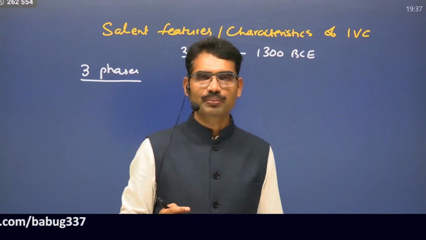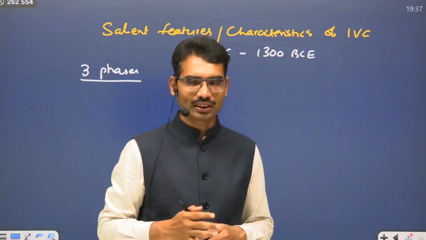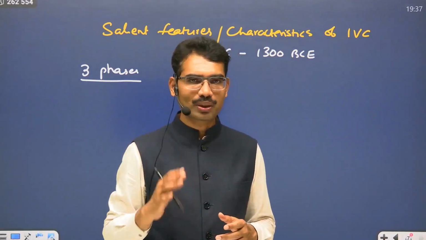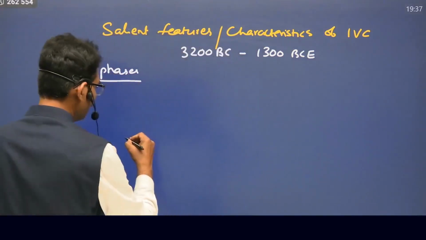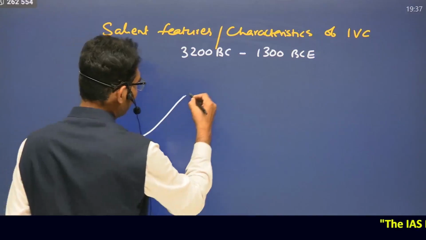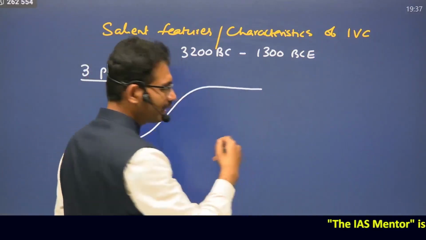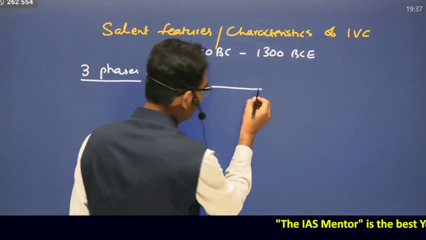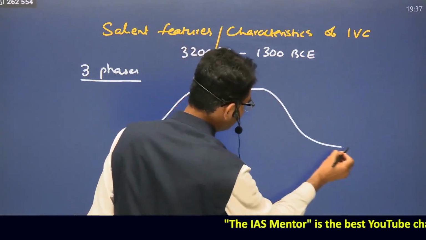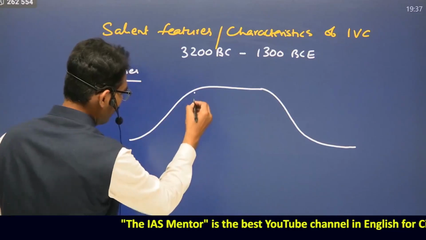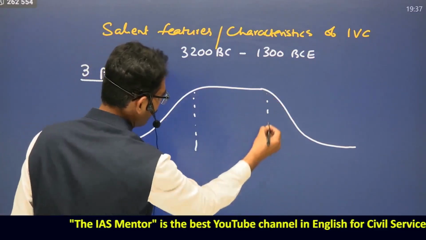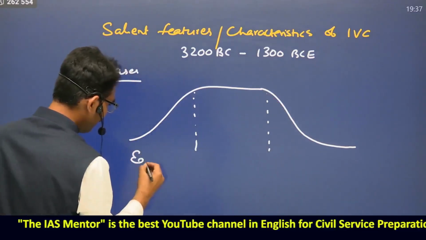It did not appear all of a sudden. The British used to tell that it is the foreign origin theory, but archaeology has proved them wrong. It is not a sudden one, it is a gradual one. That phase is known as the early Harappan phase. After reaching the peak, the mature Harappan phase, and down it is a late Harappan phase. So this phase is known as early